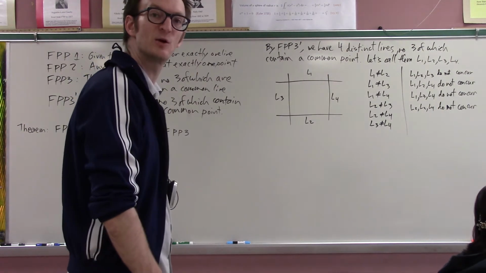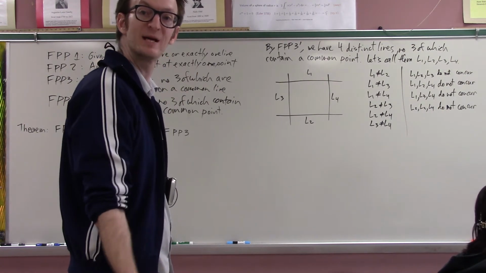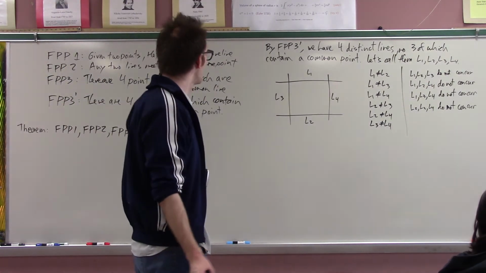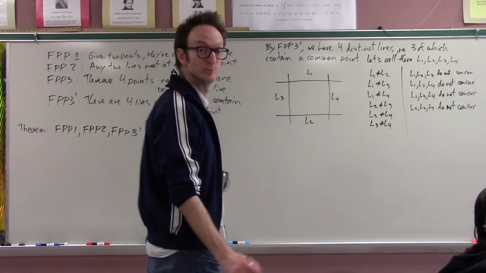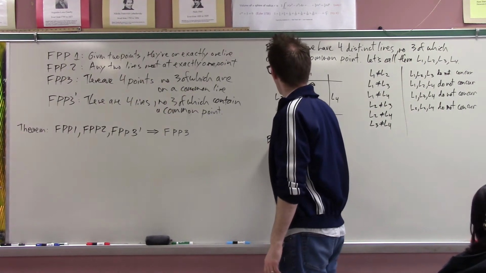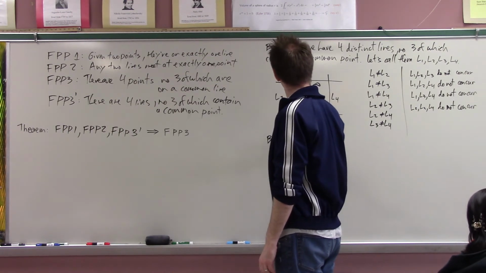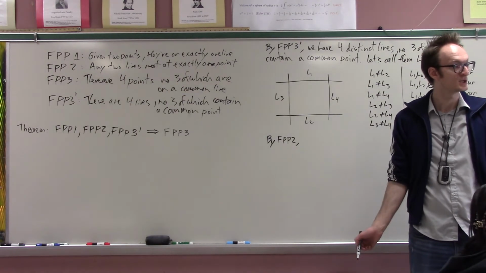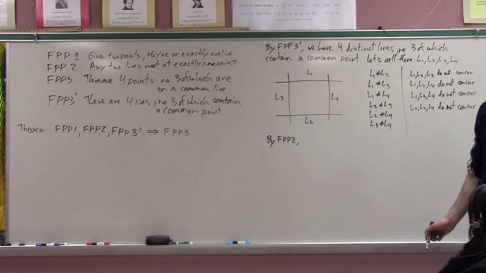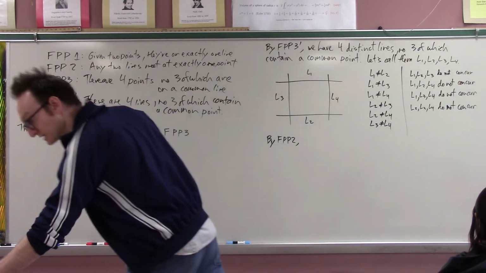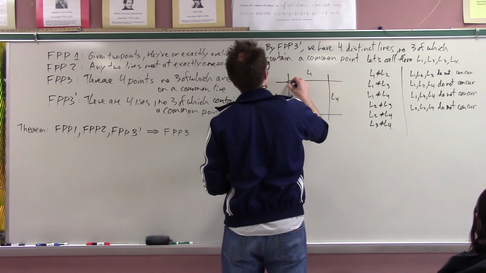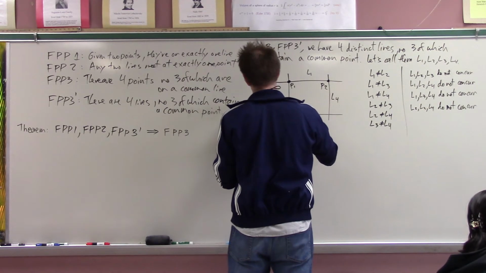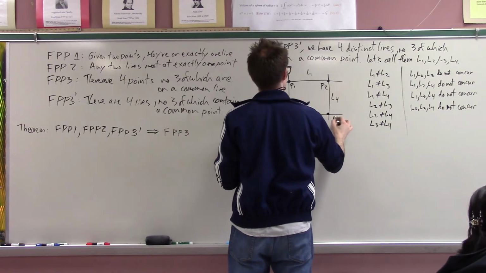Well, next I would like there to be some points. And there are, because every 2 distinct lines meet at a point. So what I will now do is invoke FPP2. So by FPP2, we have points at the intersection of any 2 lines, right? What would you like to call the intersection of all these lines? Let's call them the same thing that we called them last time. So that's P1, this is P2, this is P3, and this is P4.